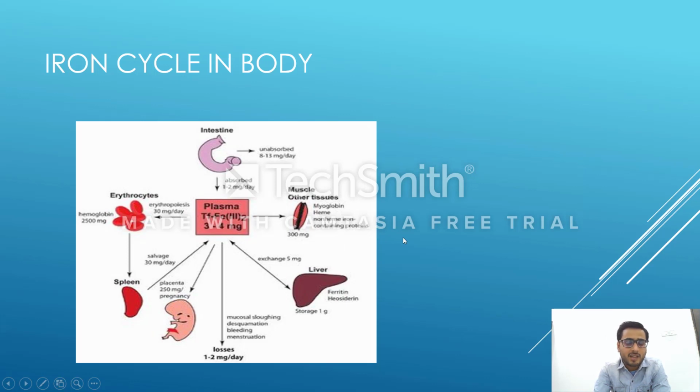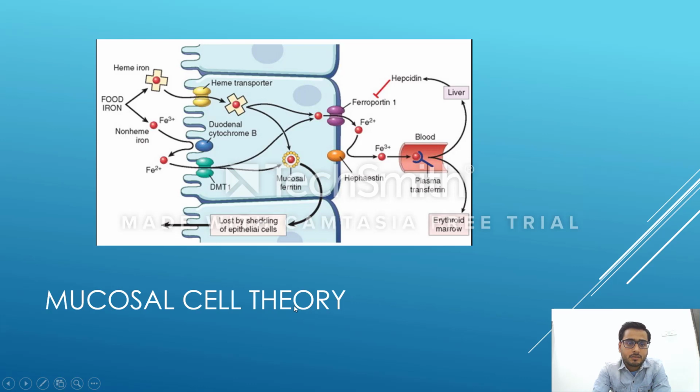This is the iron cycle of the body, and the leftover which is not used is lost through mucosal sloughing, desquamation, and in the form of menstruation. The losses of iron are like this, 1 to 2 milligram per day. And this mucosal sloughing, I'll tell you now what it is.